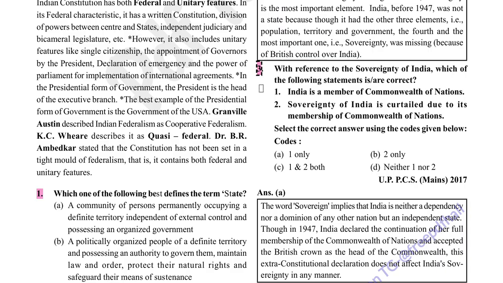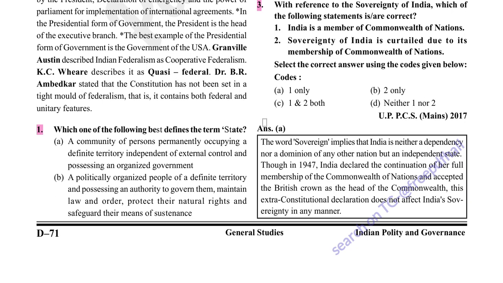With reference to the sovereignty of India, which of the following statements are correct? India is a member of Commonwealth of Nations. Correct. Sovereignty of India is curtailed due to its membership of Commonwealth of Nations. It is wrong. So option A is correct.